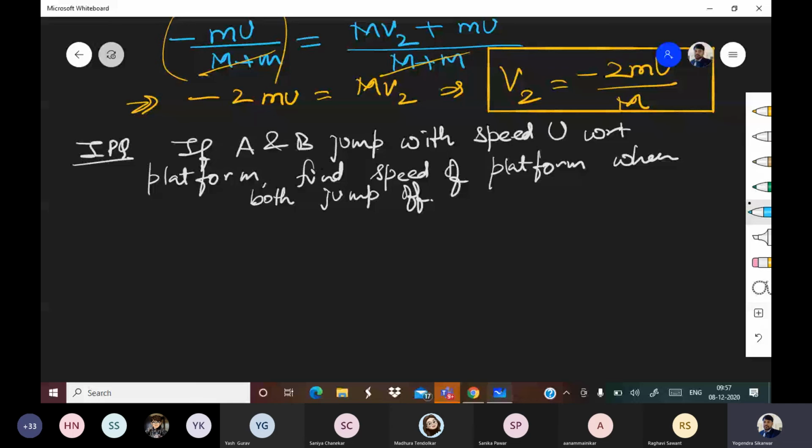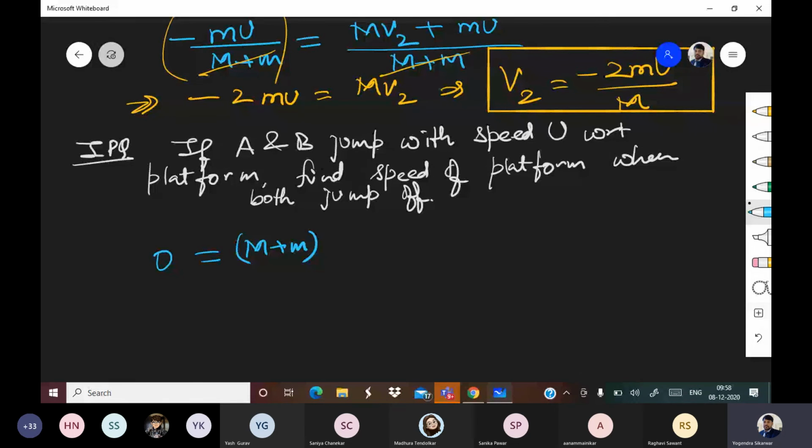So initially the system is at rest. So velocity of center of mass will be 0. Now after first jump, we are assuming that the platform recoils with V1, right? Or platform goes in same direction with V1. So M plus M, because they both are on the platform.